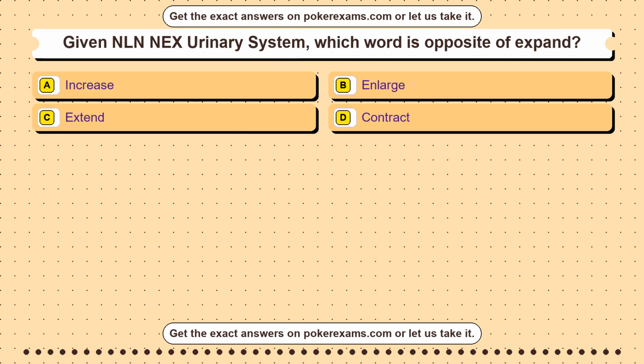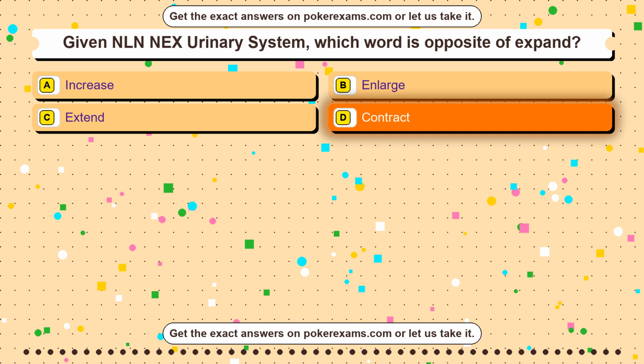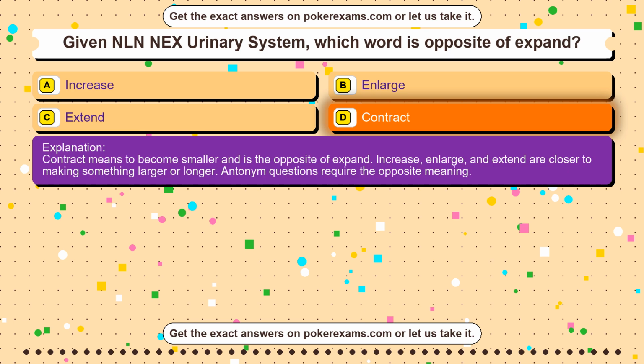Question 18. Given NLN NEX Urinary System, which word is opposite of expand? Option A increase. Option B enlarge. Option C extend. Option D contract. The correct answer is option D, contract. Contract means to become smaller and is the opposite of expand. Increase, enlarge, and extend are closer to making something larger or longer. Antonym questions require the opposite meaning.